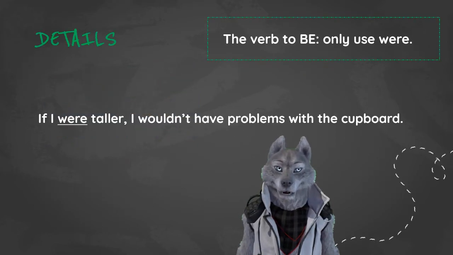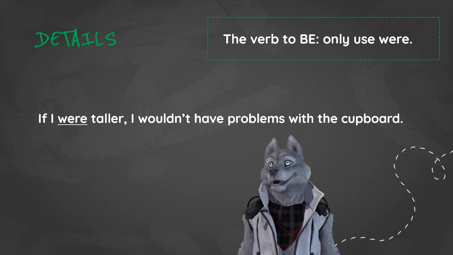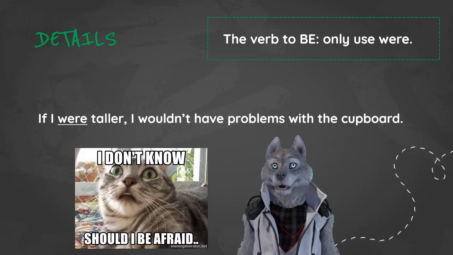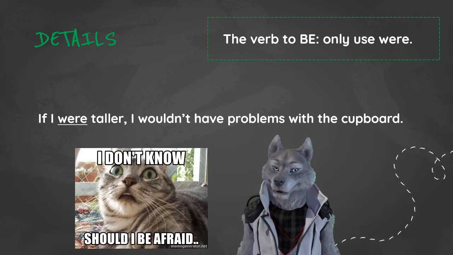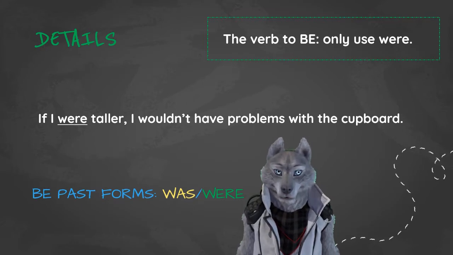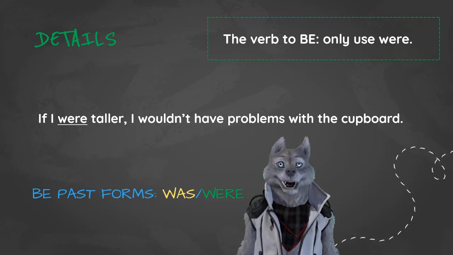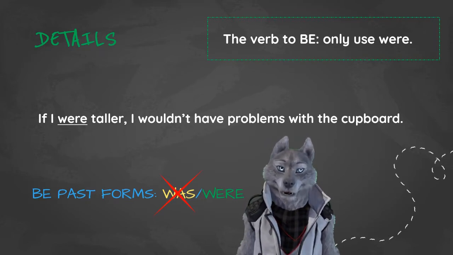Woo! This is a typical one. Every time we see a new rule or a new structure, we know that some exceptions may happen or something weird is going to happen. Well, thank you, English. You did it again. Well, if you're going to mention that the past simple for the verb to be is was and were, then you're correct. The problem is, well, in the second conditional, we are not going to say was.